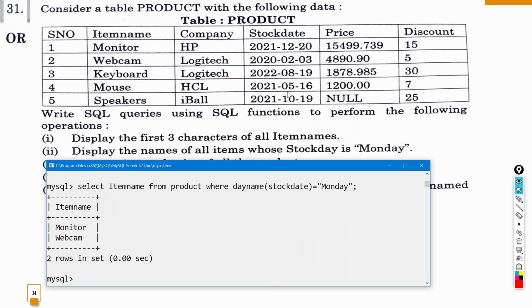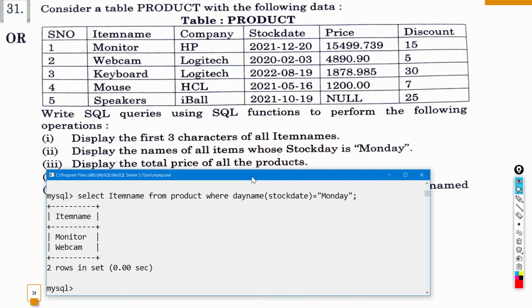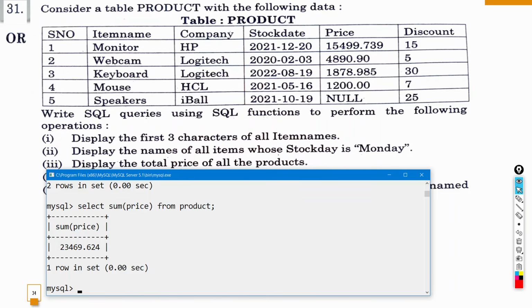Okay. So the next question is we have to display the total price of all the products. Total price of all the products मतलब सिर्फ इसका टोटल दिखाना है. इसका टोटल दिखाने के लिए we will use select sum and then bracket में price from product semicolon. So this is the correct answer.